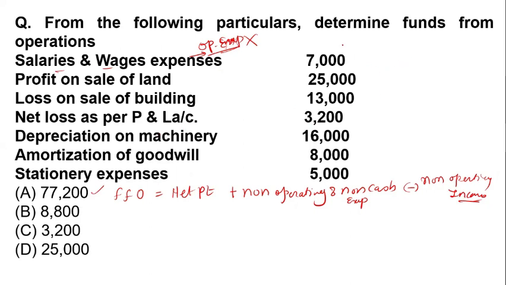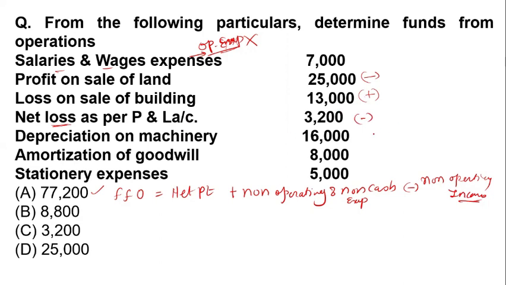Then the profit on sale of the land is a kind of non-operating income, so non-operating income we are going to deduct. Then the loss on sale of building is a non-operating loss, so this loss we are going to add. Then the net loss as per the profit and loss account: instead of net profit there is a loss, so we are going to reduce this 3,200, that is a net loss.